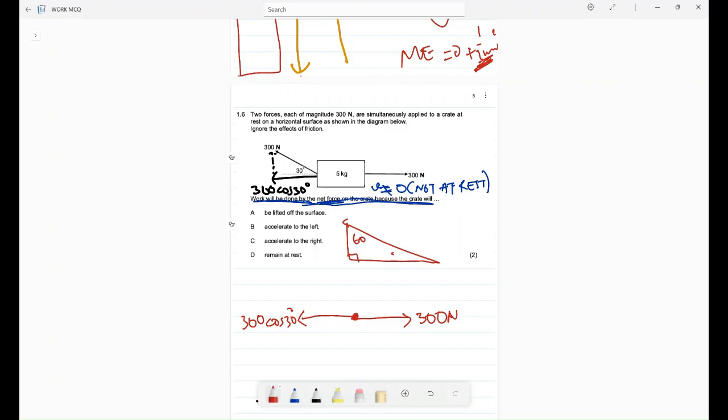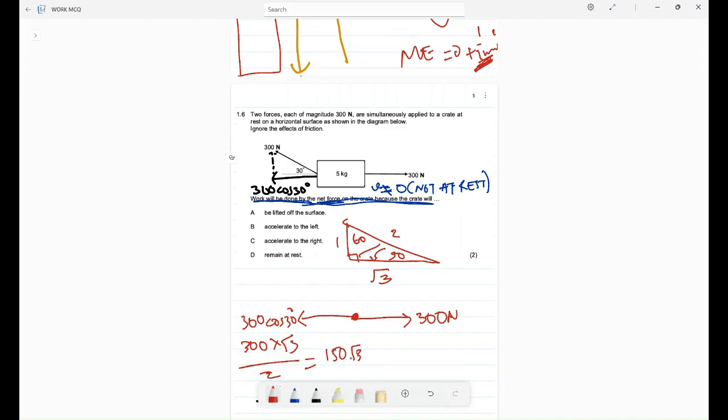This is 60, this is 30, this is 1, this is 2, this is square root of 3. Cos 30 in this case is this over this. So it's going to be 300 multiplied by cos 30, square root of 3 divided by 2, which is 150 multiplied by square root of 3.